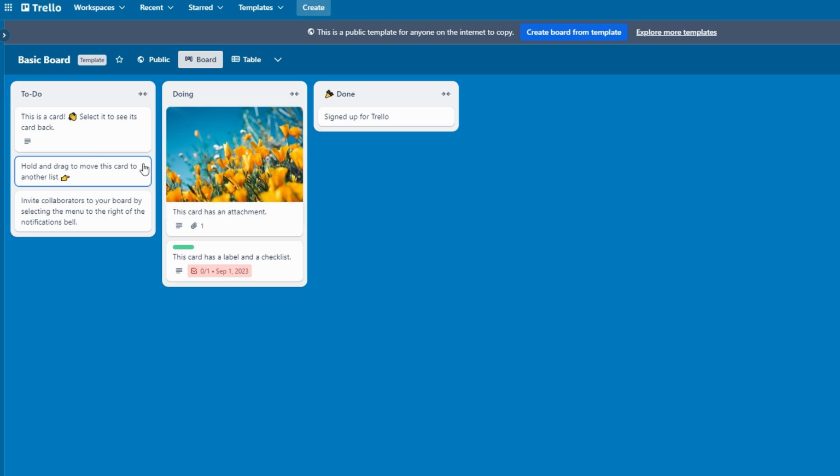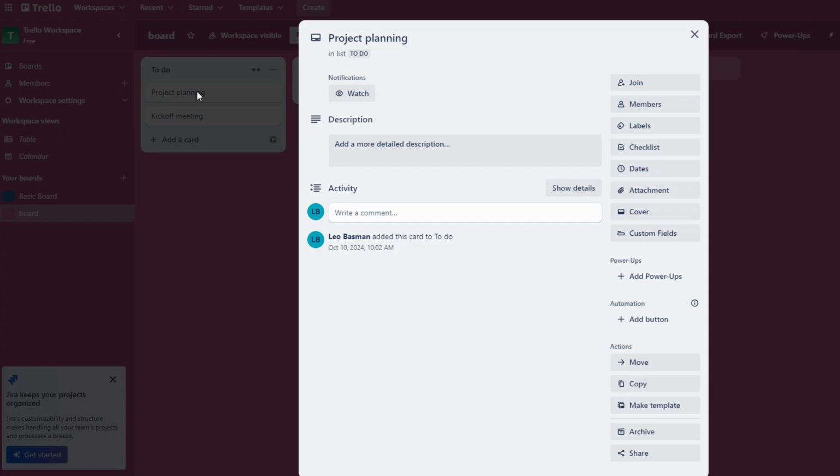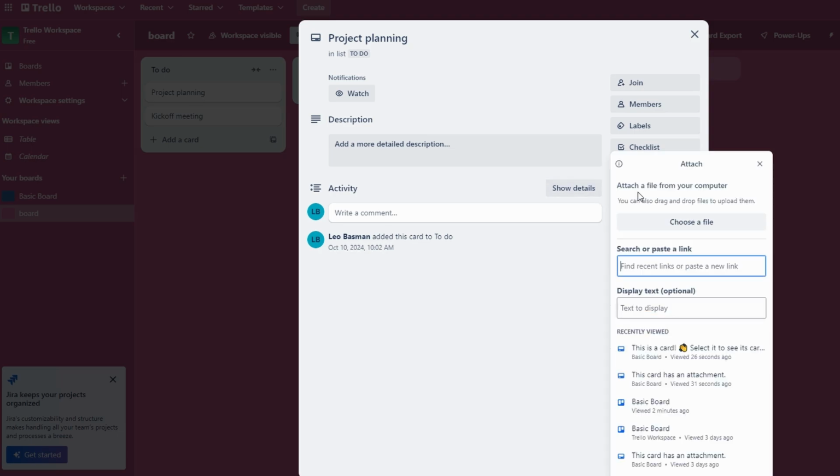Trello cards represent tasks or items within a project. Inside the selected card, look for the attachment button, click on attachments and you will be presented with several ways to upload a file. You can upload a file from your computer, select a file stored locally on your device, or you can link a file,